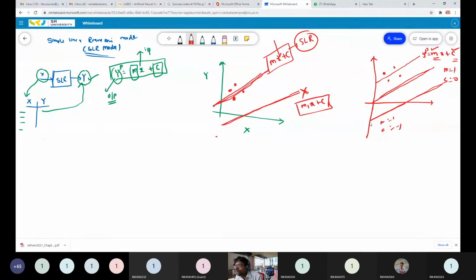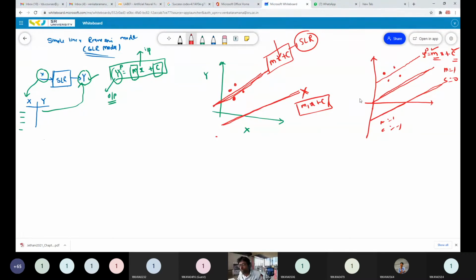Okay. So different linear regression models exist, and these models change with respect to your model parameters m and c values. Finally, which is the best model? That is the line which has the minimum distance from all the data points.